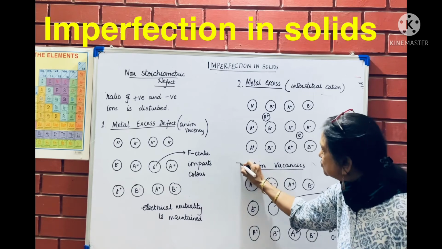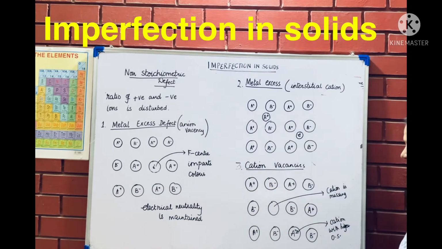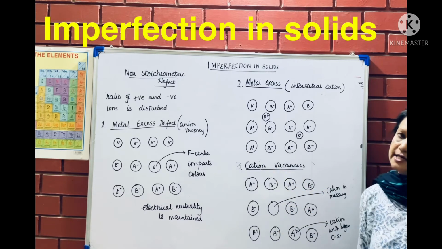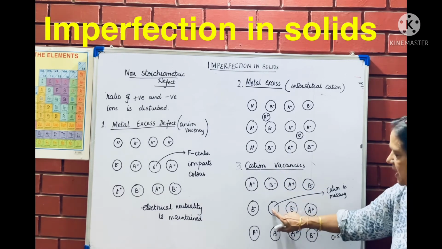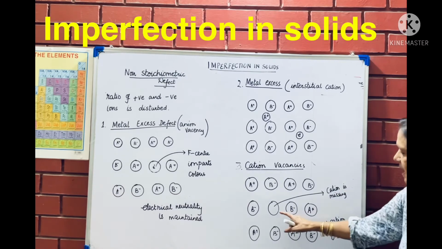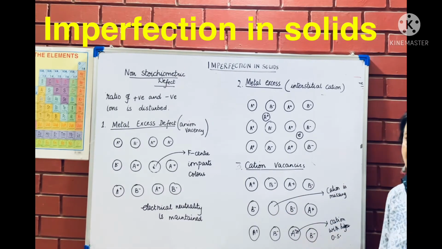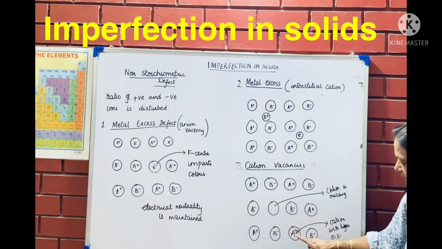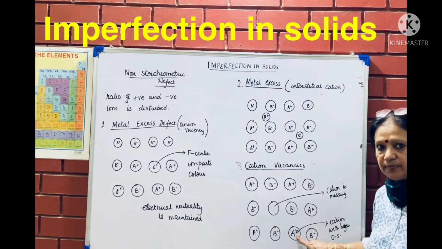The third defect is due to cation vacancy. Now understand this, cation vacancy means one of the cations is missing. Supposing A plus ion is missing from here, which had charge 1, and instead of that another ion A2 plus has taken its place. So this was missing. Here it should have been A plus.